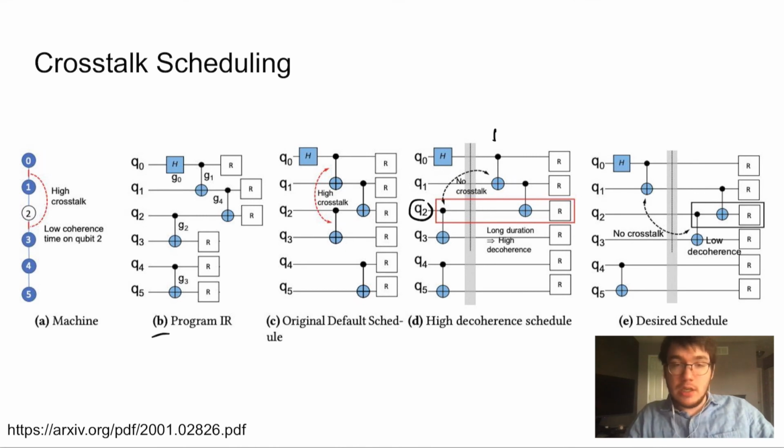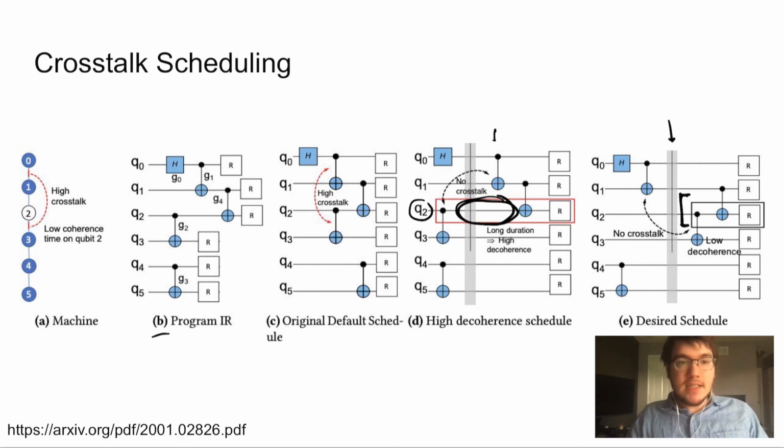A mixed strategy balances these two things, and here we've inserted a barrier to force this first gate on 0, 1 to occur first, and then the gates on qubit 2. And so we know that this is better for qubit 2 since its active volume starts here and not earlier on. So we've saved all of this extra free duration in the middle.